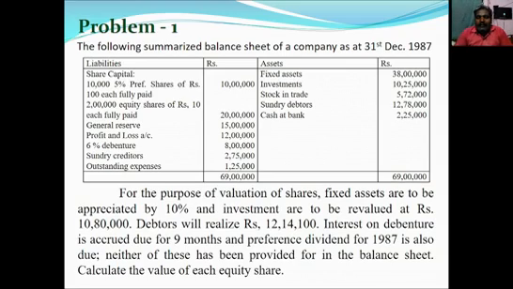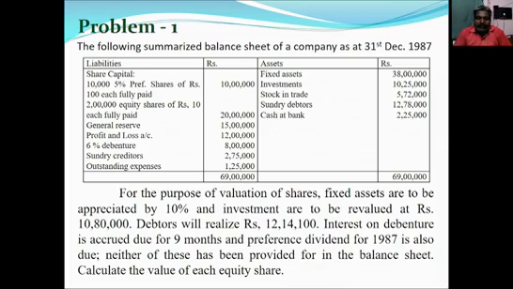Debtors will realize at rupees 12 lakh 14,100. So we compared with balance sheet 12 lakh 78,000. That means the debtors value to be reduced. Interest on debenture is accrued due for 9 months and preference dividend for 1987 is also due.